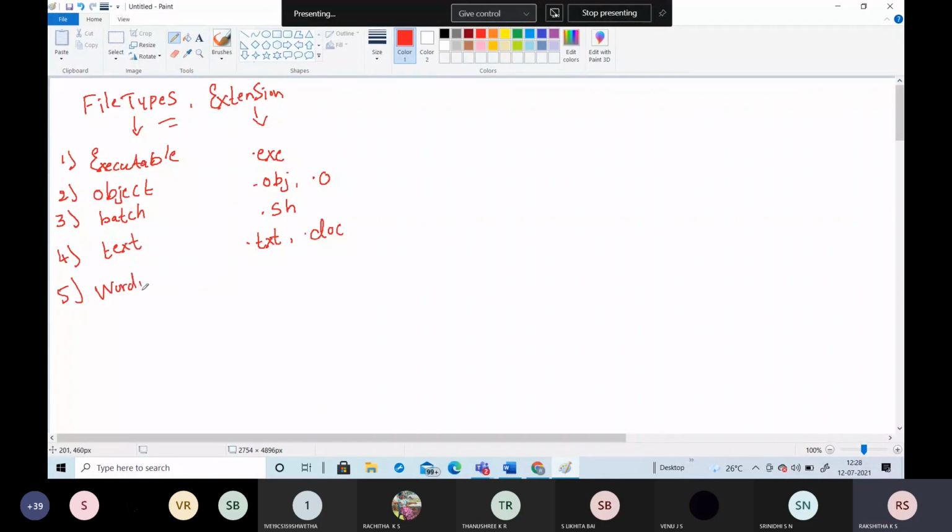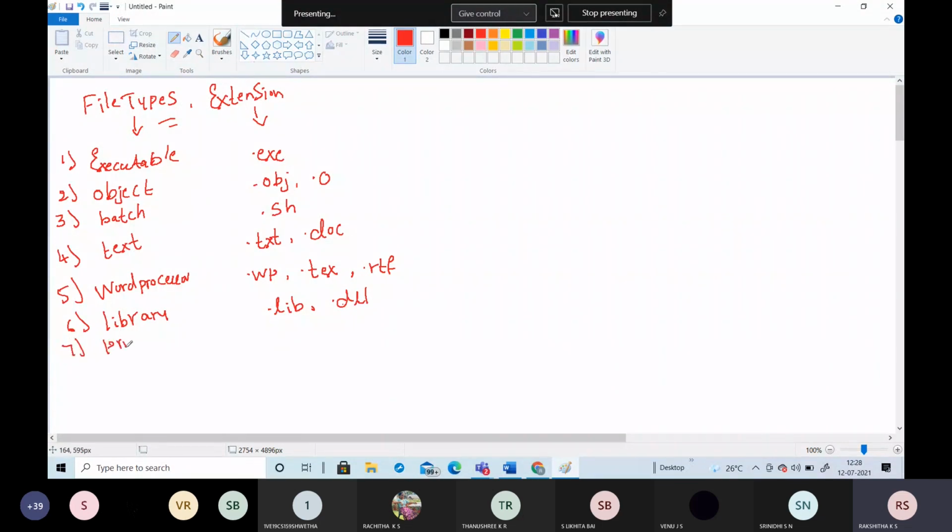And if I take the word processor, either it can be .wp, or it can be .txt, or it can be .rtf, that is rich text format. One more file type you can take is the library. Either it can be .lib, or it can be .dll, that is dynamic linking library.